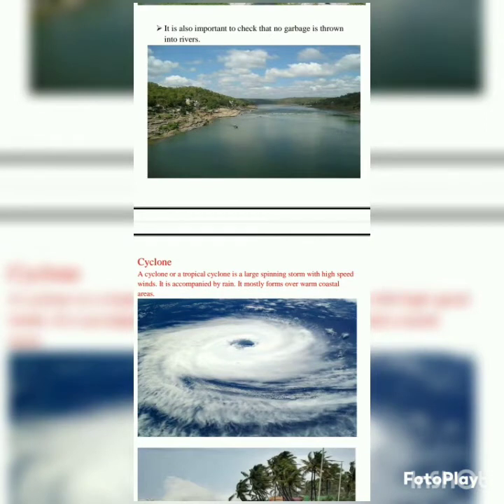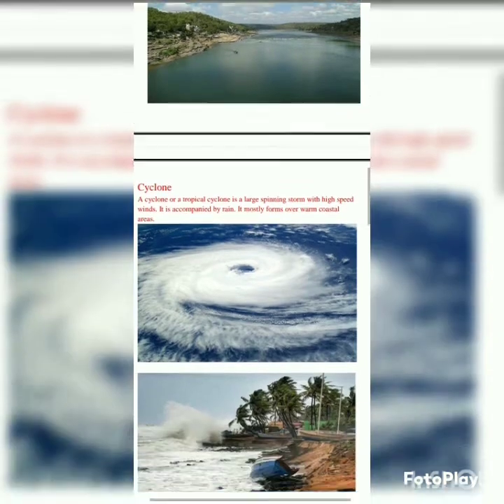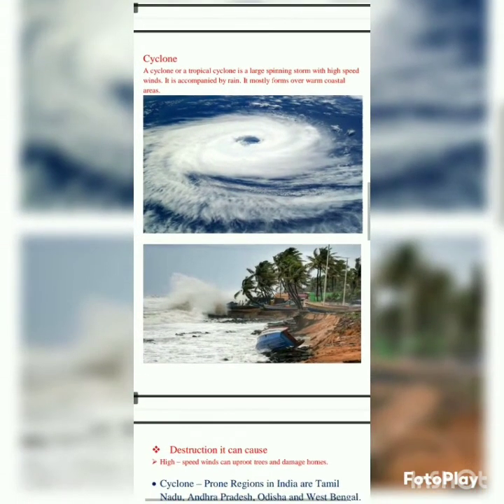The third one is that it is also important to check that no garbage is thrown into rivers. We have to be careful that our water sources are completely clean, as we are humans and water is very essential. So we need to be careful that our water sources stay clean, and this will also help prevent floods.